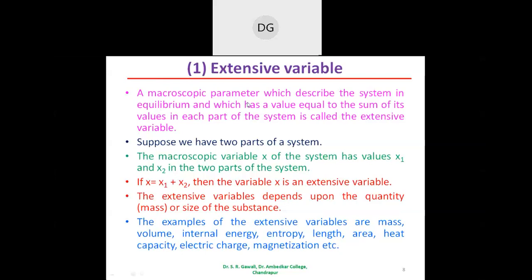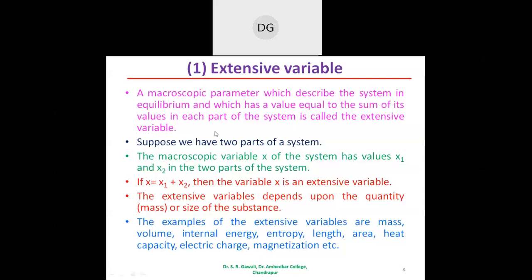It is the macroscopic, it is the large, it is the bulk parameter which describes the system in equilibrium, and which has a value equal to the sum of its values in each part of the system. So such a macroscopic parameter is called the extensive variable.